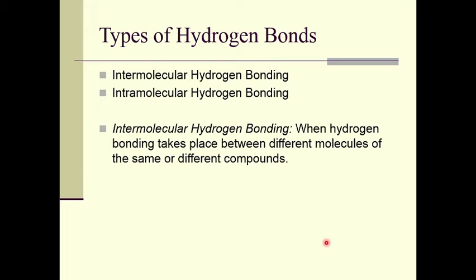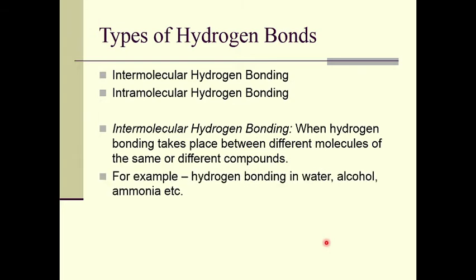That means different molecules bond with each other through hydrogen bonding. The molecules may be of the same or different compounds.